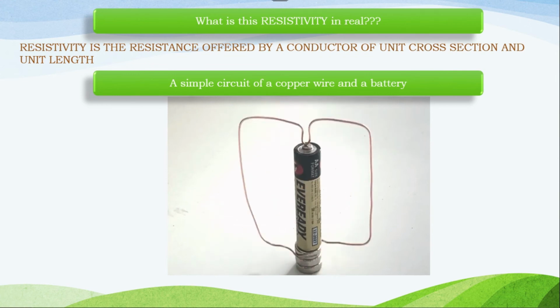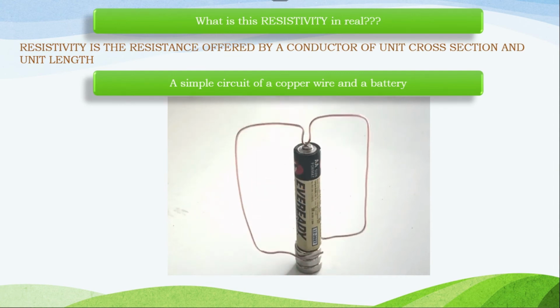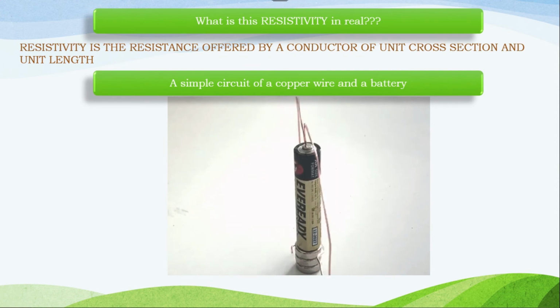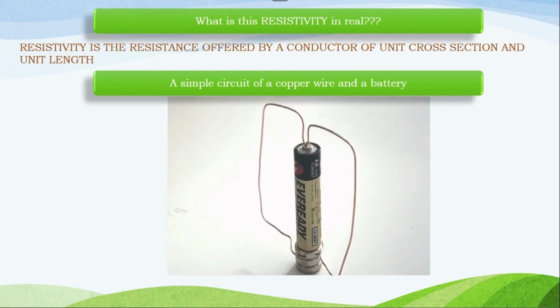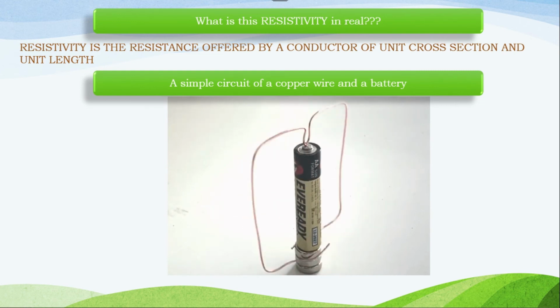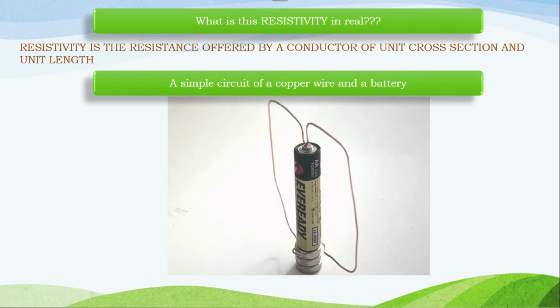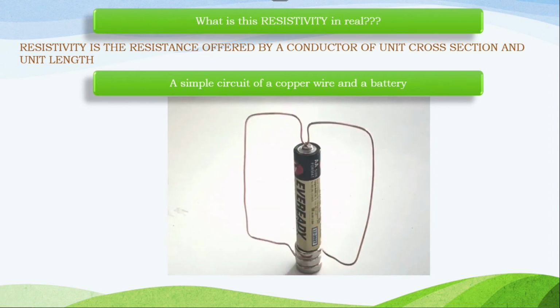So just tell me, on what factors does resistivity depend? If it is an internal factor, what are the factors resistivity depends on? Do you think resistivity changes with the length of the wire? If the length increases, does the resistivity change? No, resistivity doesn't change with an increase or decrease in length. Next, if the area of cross section increases, does the resistivity change? No. If the area of cross section increases or decreases, resistivity has nothing to do with that.